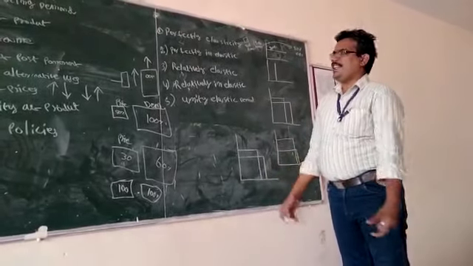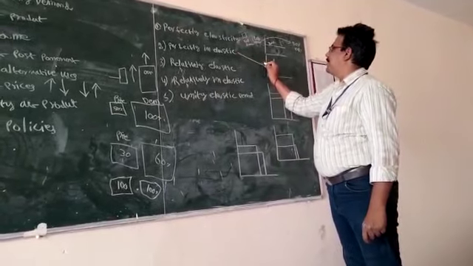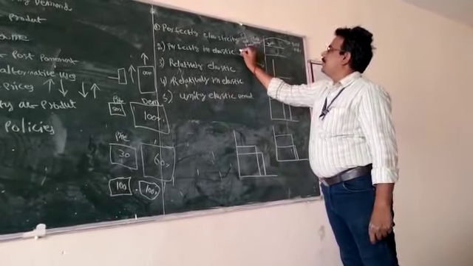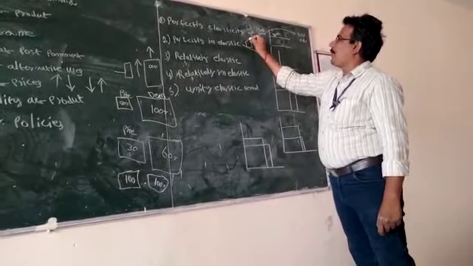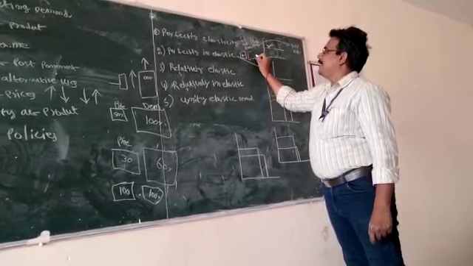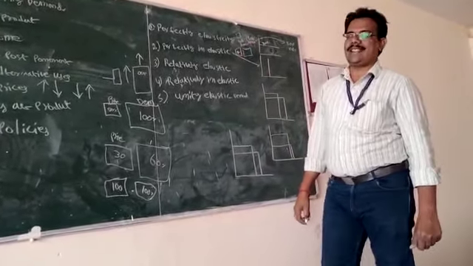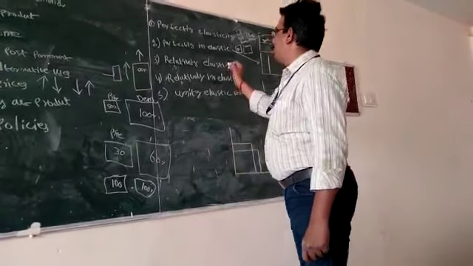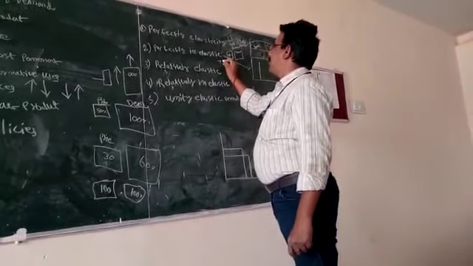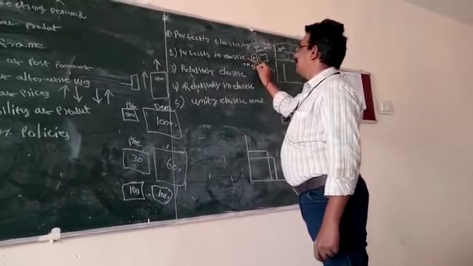Second one is perfectly inelastic demand. Perfectly inelastic demand means the percentage of the price change is more, but the change in the demand is lesser. For example, you can take a matchbox. The matchbox price is 2 rupees.